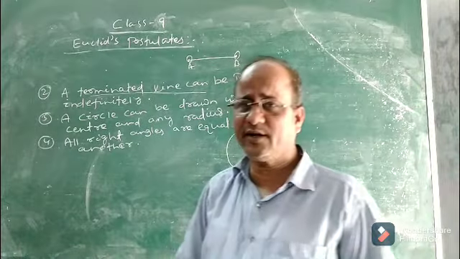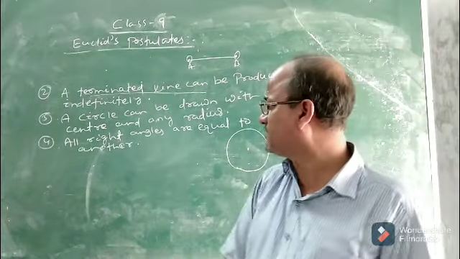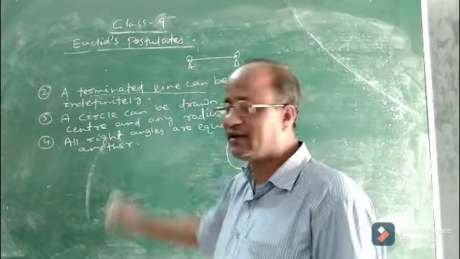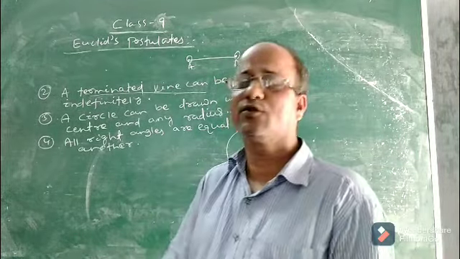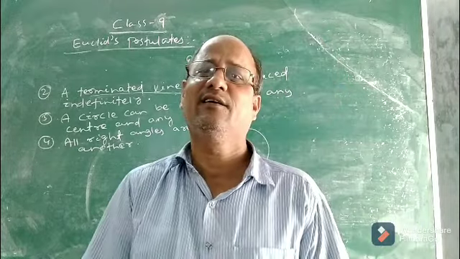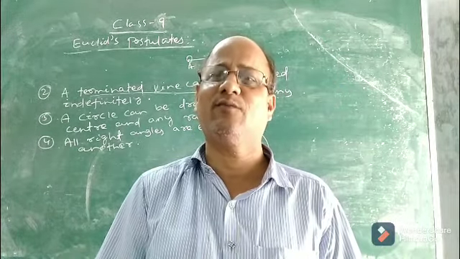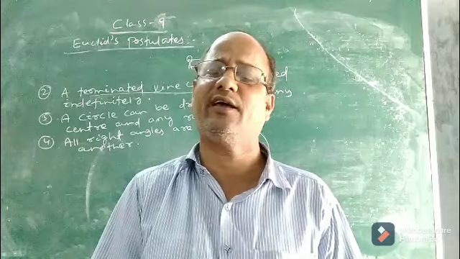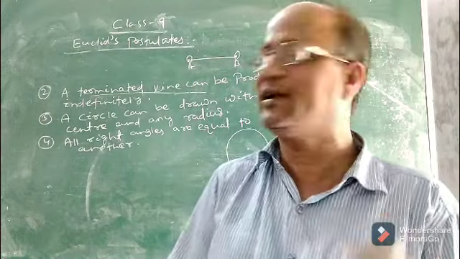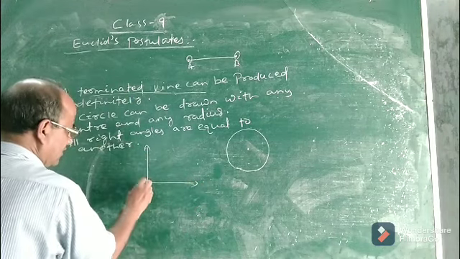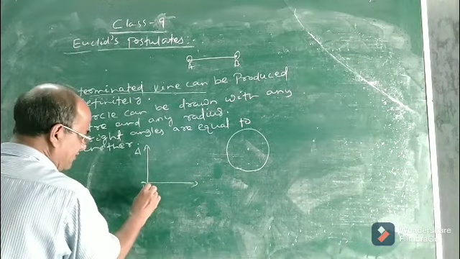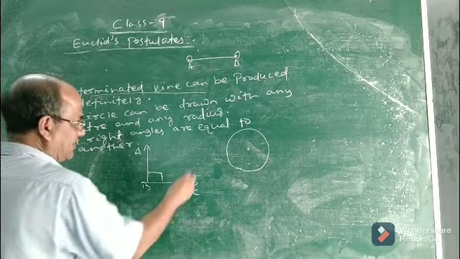Then what is the fourth postulate? The fourth postulate says that all right angles are equal to one another. You know what a right angle is. One right angle measures 90 degrees. See, this is one right angle, suppose A, B, C. This angle measures 90 degrees.